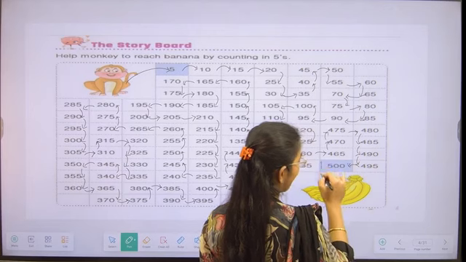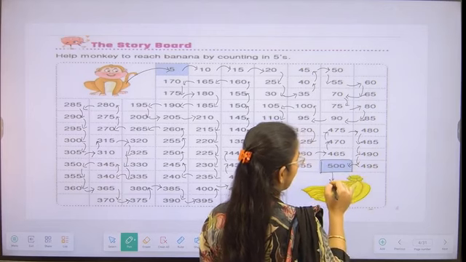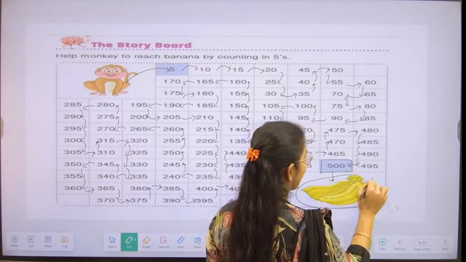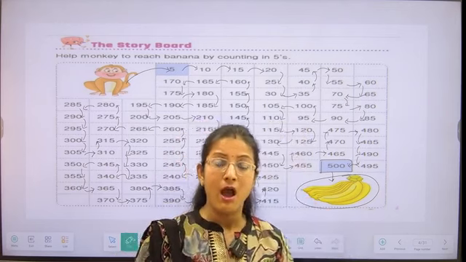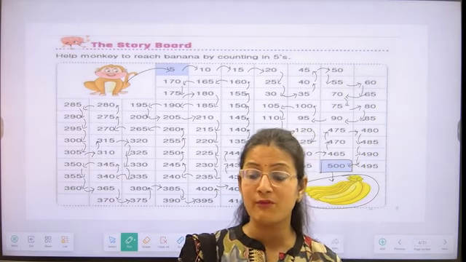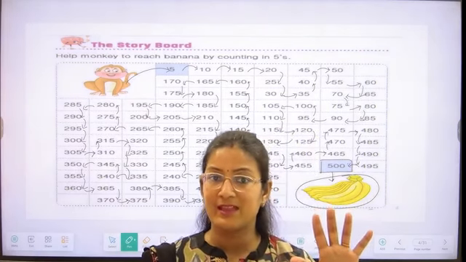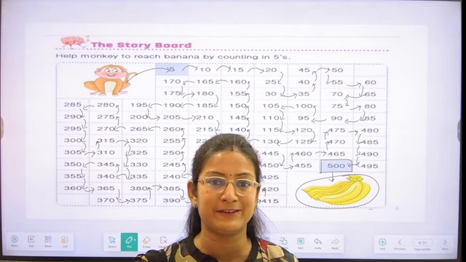And after reaching 500, he will get all the bananas. So everyone is understanding how the monkey takes the jump of 5 and eats all the bananas?